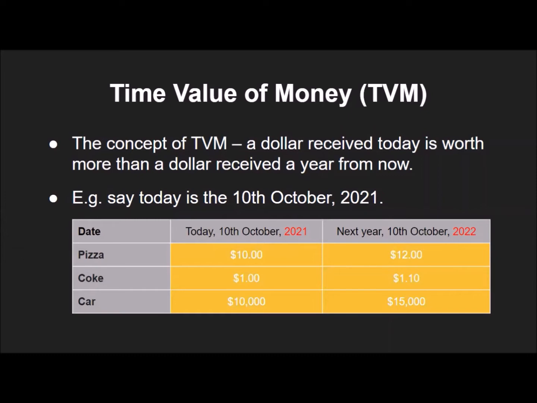Next, you pay $1 for a can of Coke today. Next year, you may have to pay $1.10 for the same can of Coke. The $1 you have can buy you a can of Coke today, but not a year later. Next, you pay $10,000 for a car today. Next year, you may have to pay $15,000 for the same car. As you can see, the $10,000 you have is more powerful now than later.